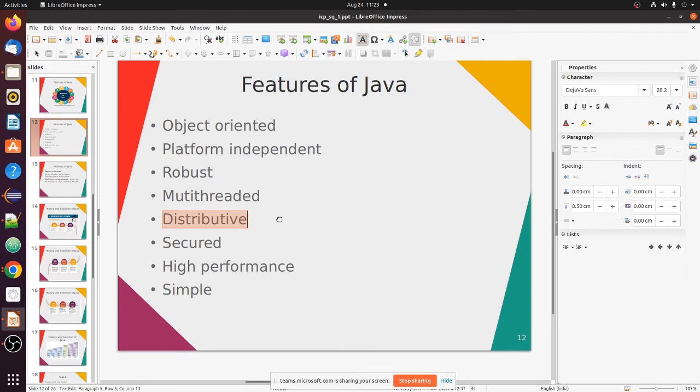What do you mean by high performance? You might have heard of high performance computing. One good example is adding two numbers. Now in certain cases you have to do this addition millions or billions of times.